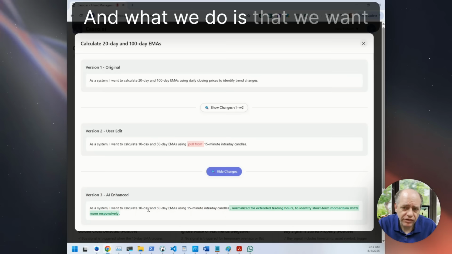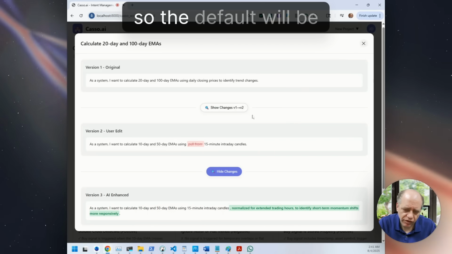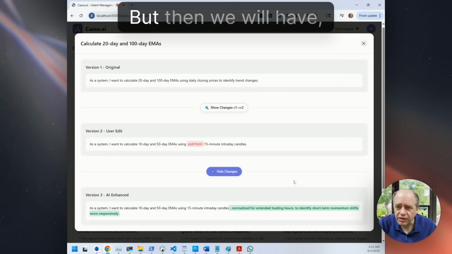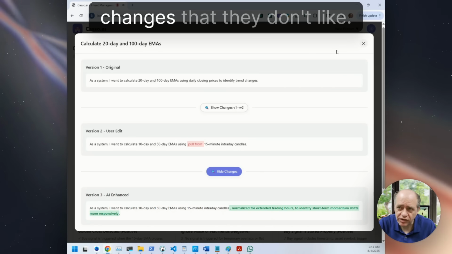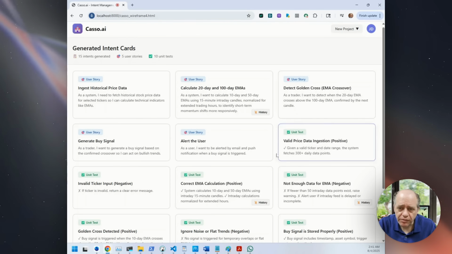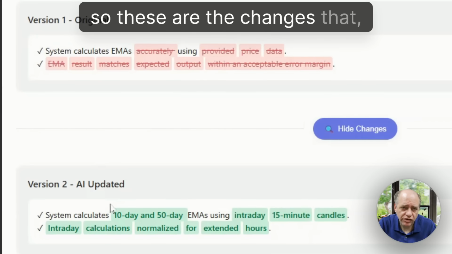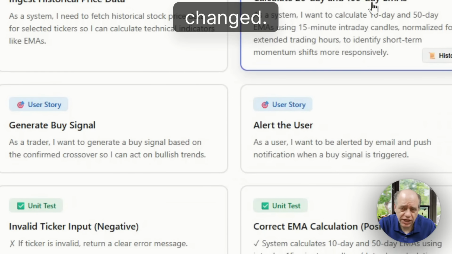And what we do is that we want AI to make the changes automatically. So the default will be to auto change, but then the user will have the ability to revert changes that they don't like. You can see the history here as well. So these are the changes that were made automatically because this 10 card was changed.